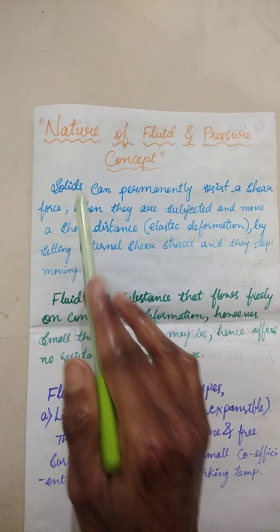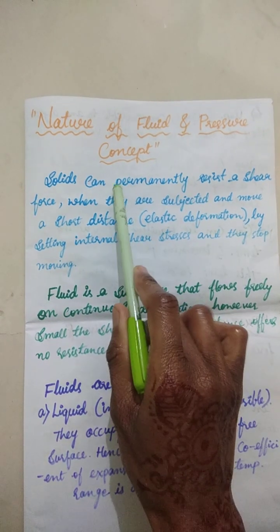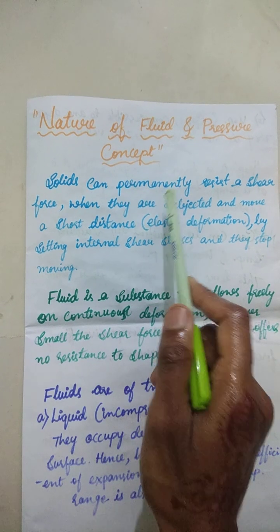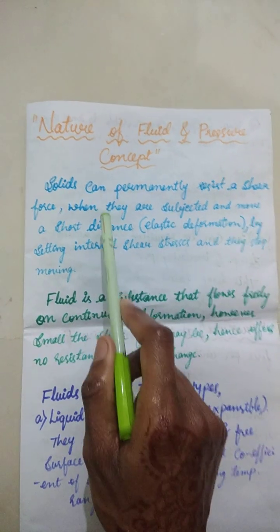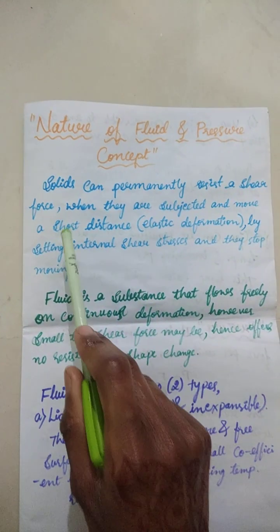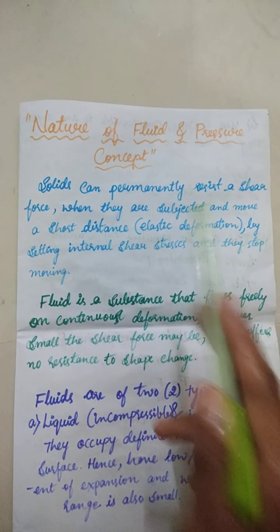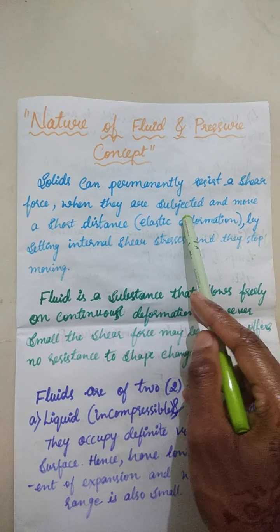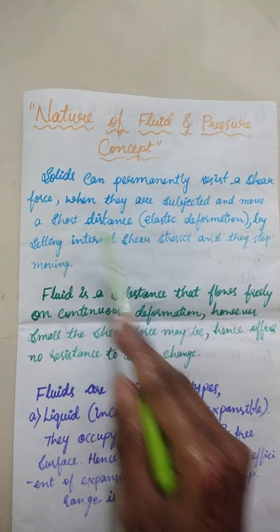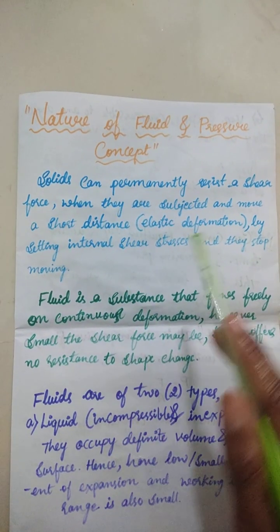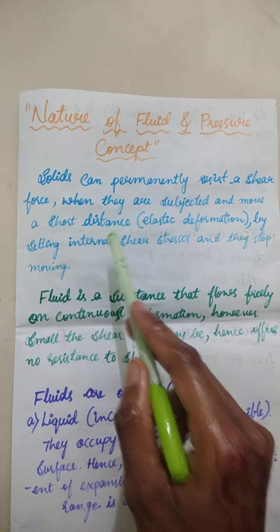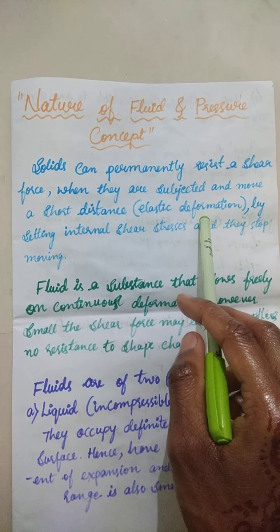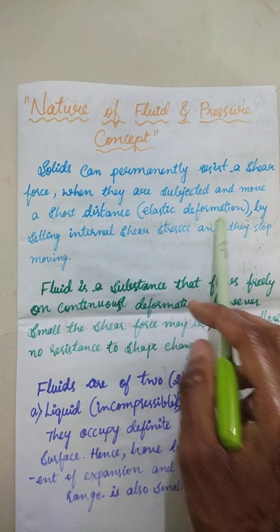So today we are seeing this topic of nature of fluid and pressure concept. Just a recap here. Solids can permanently resist a shear force when they are subjected to it and move a short distance. Means when these solid substances are subjected to a shear force, we are pushing them, so they will move a short distance. It is also called elastic deformation. This is a very important term, so just remember it.